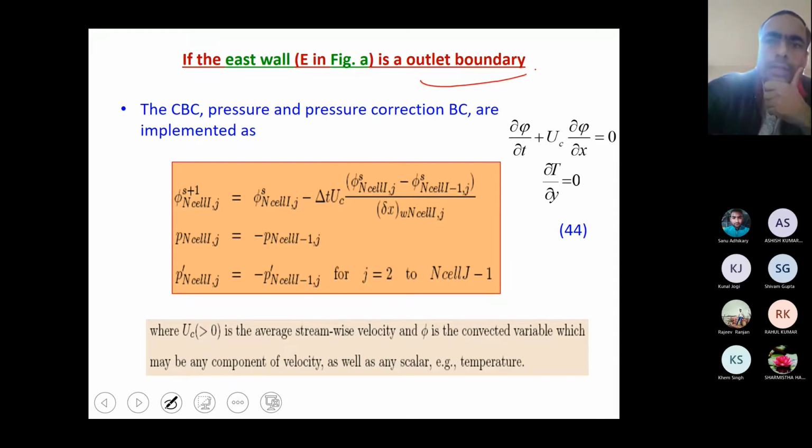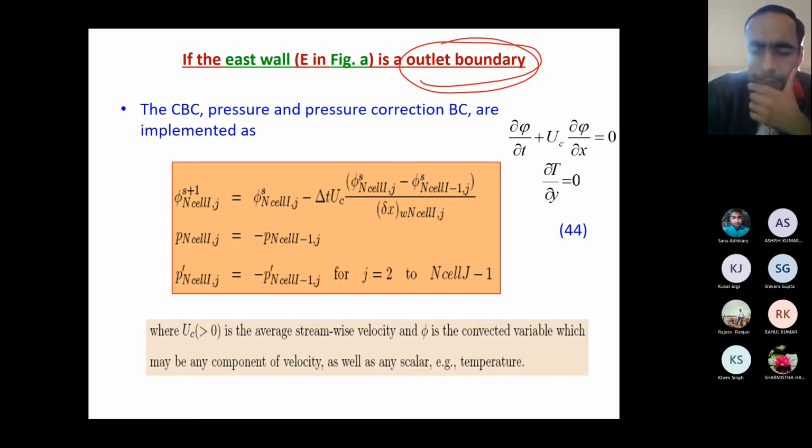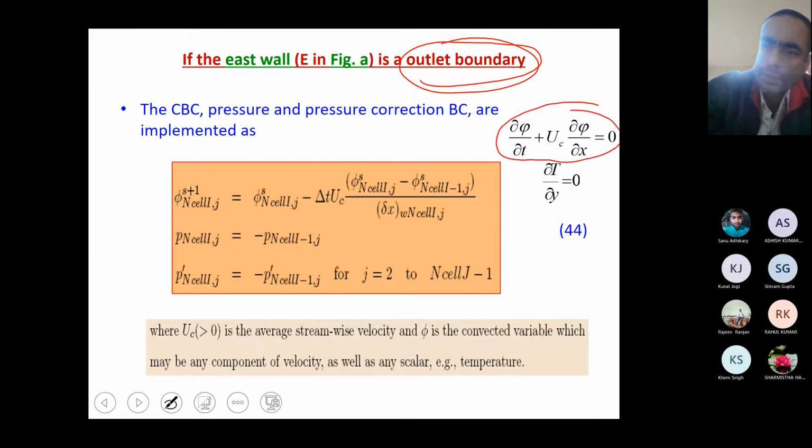So now consider the outlet case. The outlet case is also simple. There could be two options. As I suggested, you can use the convective boundary condition, or if you are not interested, you can use del phi by del x, meaning here in the x direction we have the gradient in x. If you are using this, it is very simple. You use the central difference, and then you just make these terms equal.